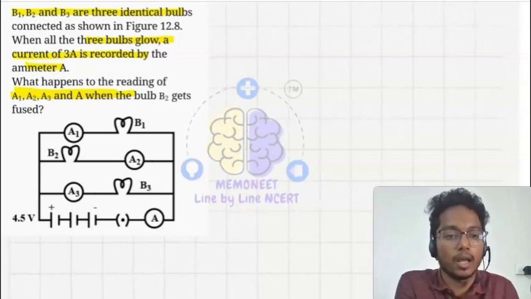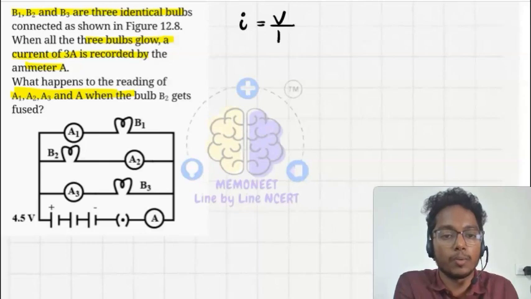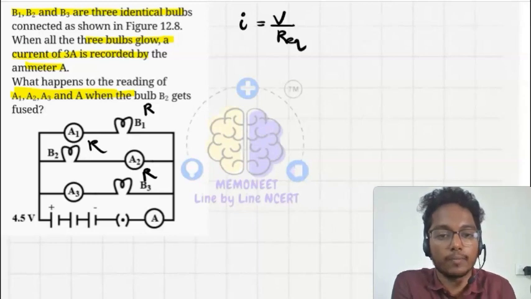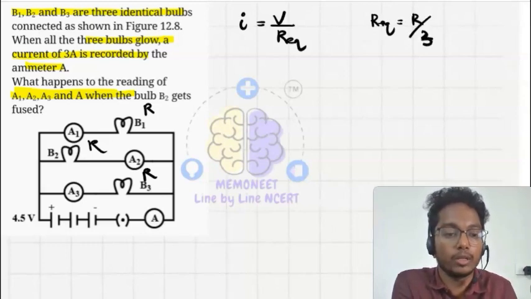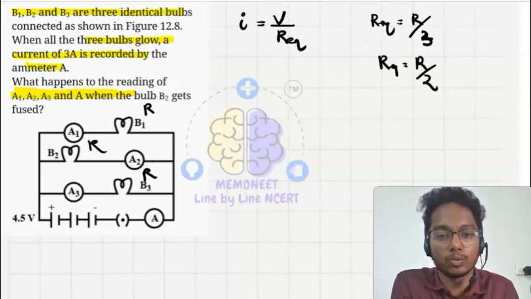So let's have the current I. I is equal to V upon R equivalent. Here let's say this is R, this is R, and this is also R. Three bulbs having equal resistance. So at initial condition, the R equivalent will be R upon 3. When the bulb B2 gets fused, the R equivalent is equal to R by 2.